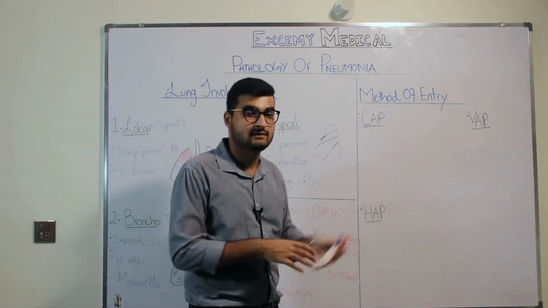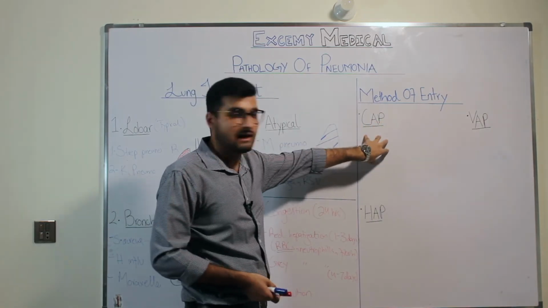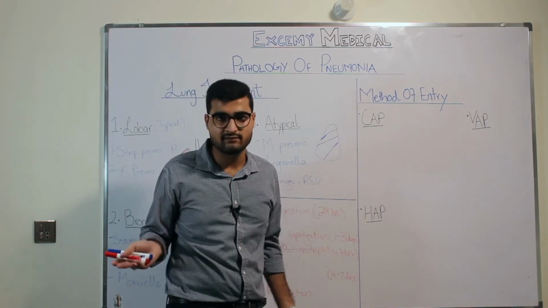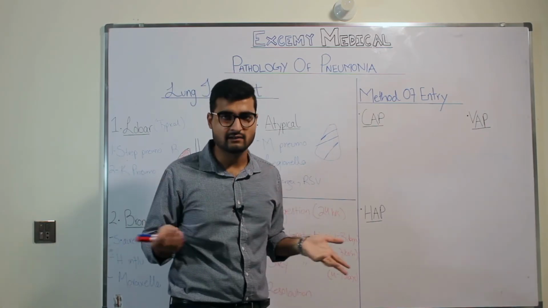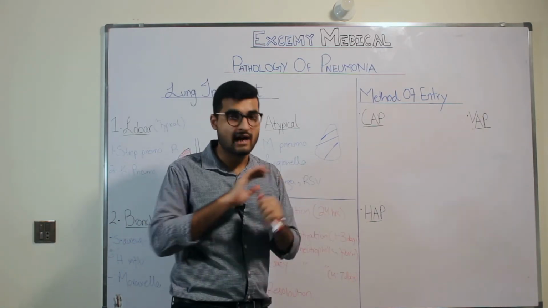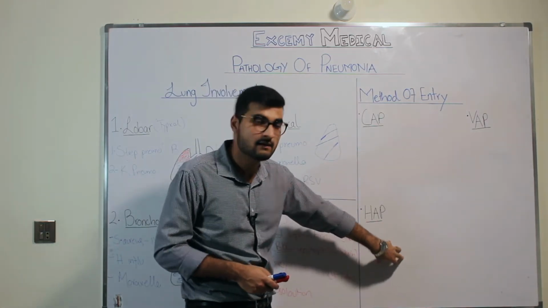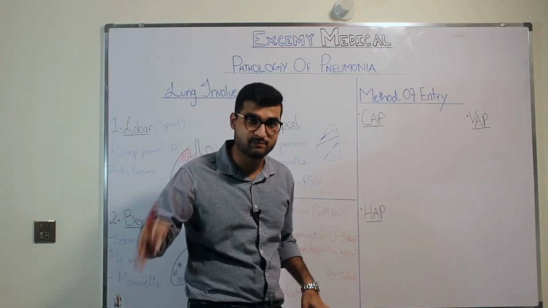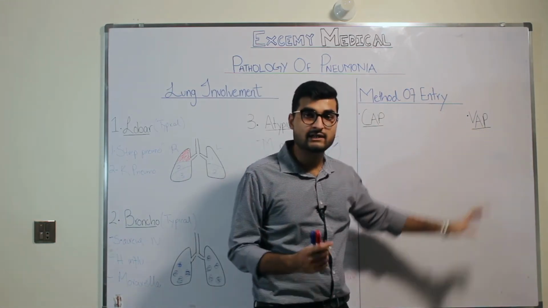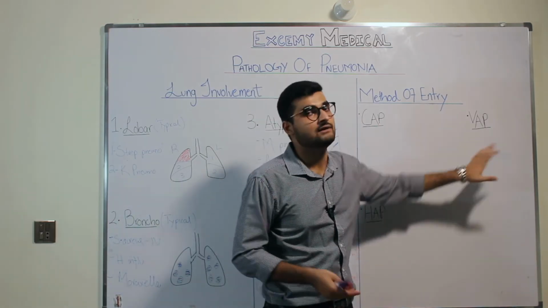As the name suggests, you would now be able to understand what I mean by method of entry. In CAP, a patient who is completely healthy, with no comorbidities, or even if any comorbidities, he's fine, healthy, young, and gets pneumonia. That is community-acquired pneumonia. Pneumonia that you get without any hospital setting is community acquired pneumonia. But pneumonia that you get in a hospital setting is what you call hospital acquired pneumonia. And pneumonia that you get due to a ventilator, that is a patient who is intubated and ends up getting pneumonia, is what we call ventilator associated pneumonia.